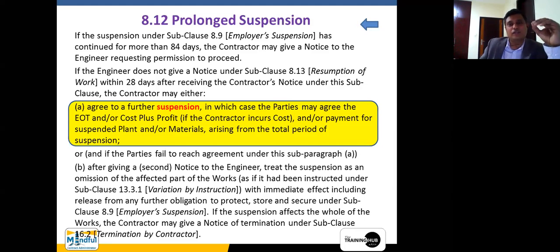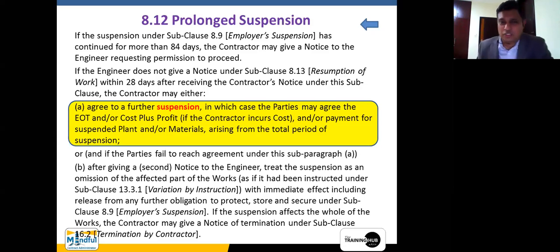Now FIDIC identified certain days which are important for the contractor. Normally it is about three months that we are talking about. The contractor may give a notice to the engineer requesting permission to proceed, right? If the engineer does not give notice under subclause 8.1 for resumption of the work within 28 days after receiving the contractor's notice. Now, the previous one which I was talking about is contained within a certain time frame and is more project specific. That is why I put it under an instruction.